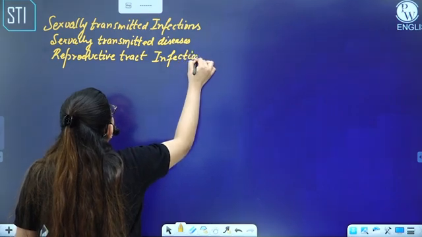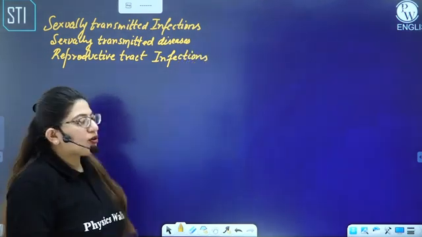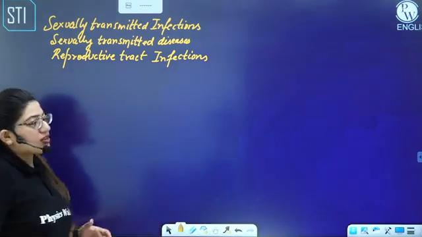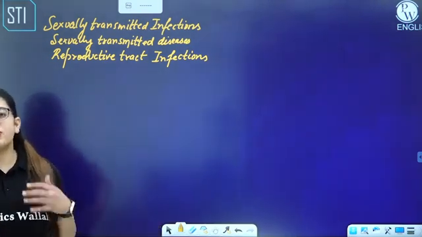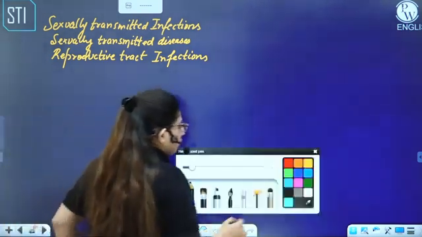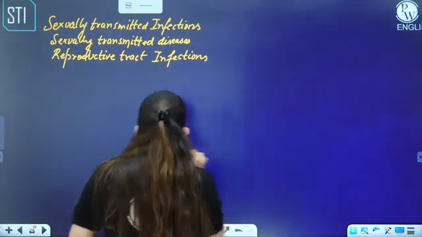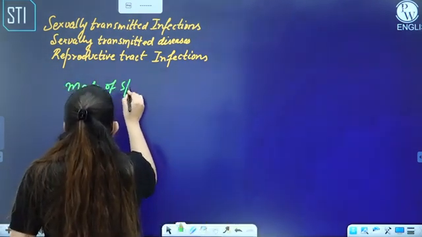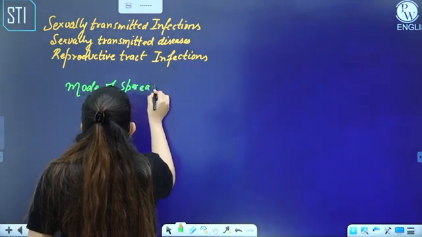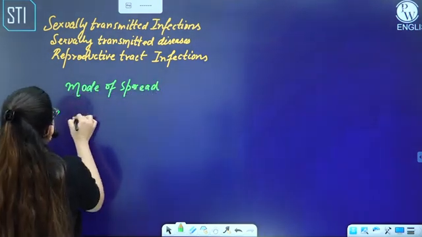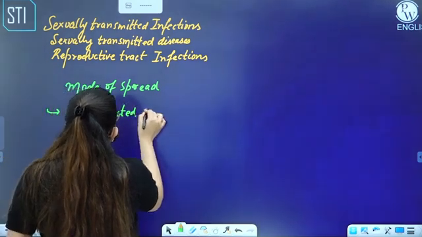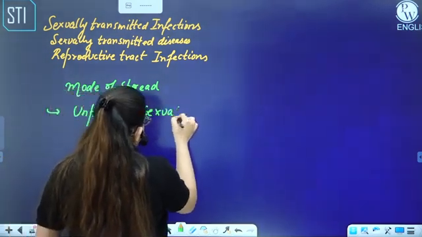So why do you call them reproductive tract infections? Because they actually infect your reproductive tract. And why do you call them sexually transmitted? Because one of the ways of their transmission is sexual contact. So let's see how they spread. What is their mode of spread? One, as I've told you, they spread through unprotected sexual intercourse with an infected person.